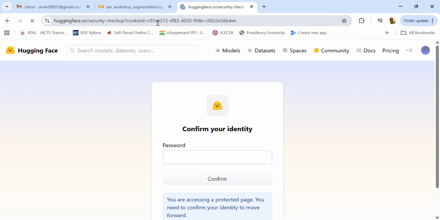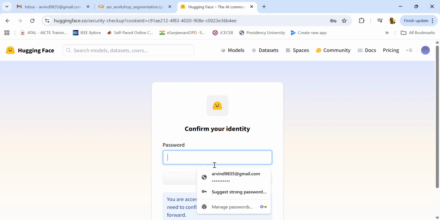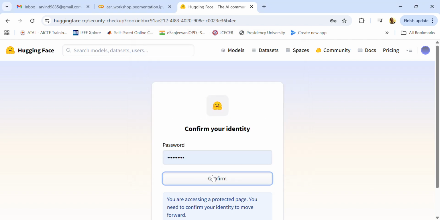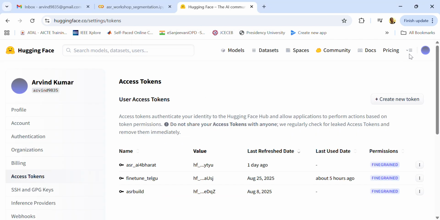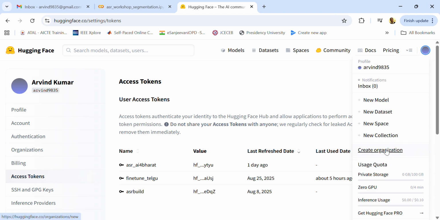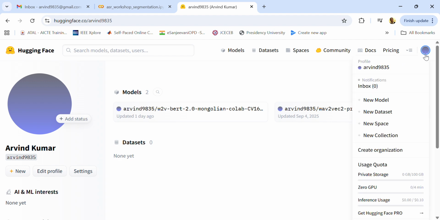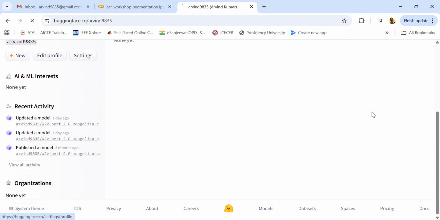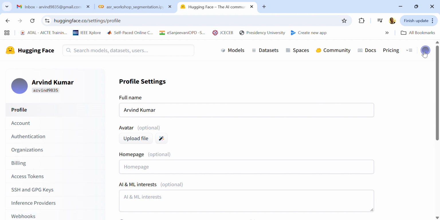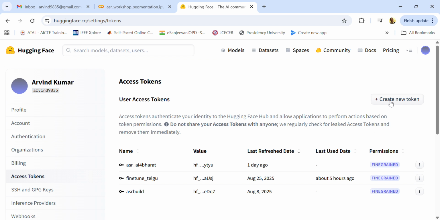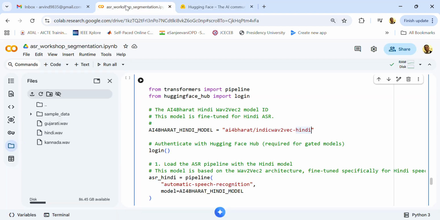If you go here to settings, it will ask for your password, and then confirm. Once you log in, it will come here. So you have to go to settings, and then go to tokens, the access tokens, and then you can create your new token,